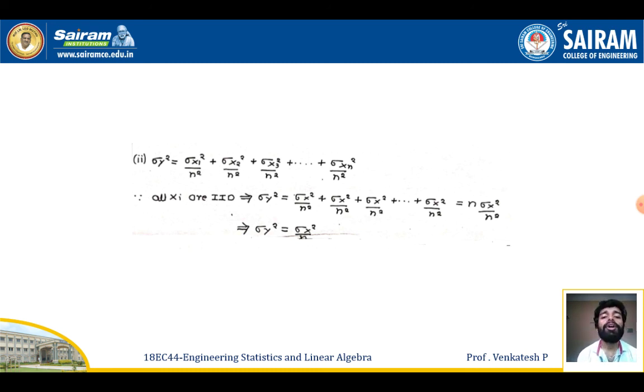If I add all these n terms, I get n times sigma x square by n square, where one n gets cancelled. The value will be given by sigma y square equal to sigma x square by n. That is, the variance of the y series will be equal to 1 by n times the variance of the x series. I got it here.